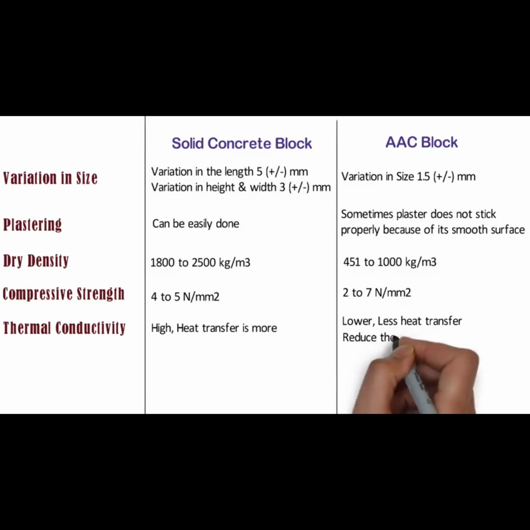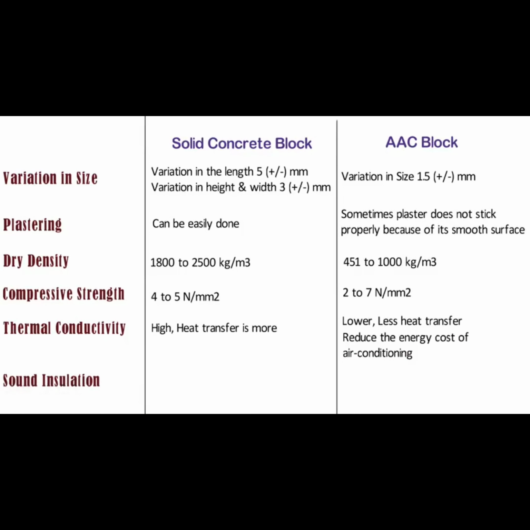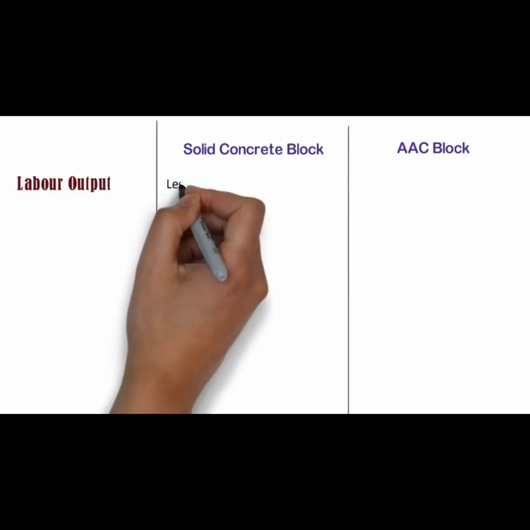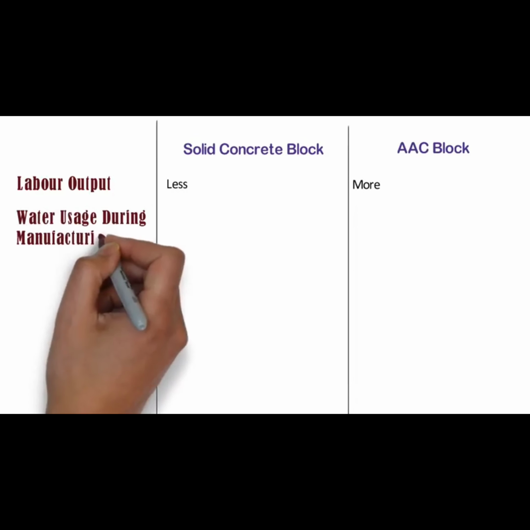AAC blocks reduce the energy cost of air conditioning to a great extent due to its thermal property. Sound insulation. Sound insulation is the capacity to reduce the sound transmission by building elements. In case of 150 mm thick solid concrete block wall, the sound gets reduced by 51 decibels, whereas in case of 200 mm thick AAC block wall, the sound gets reduced by 40 to 45 decibels. Labor output. In case of solid concrete block masonry, labor output is less as compared to AAC block masonry. Whereas in case of AAC block masonry, rapid construction will be done due to the bigger size and less weight of AAC blocks. Water usage during manufacturing.